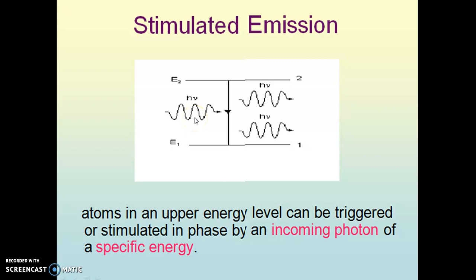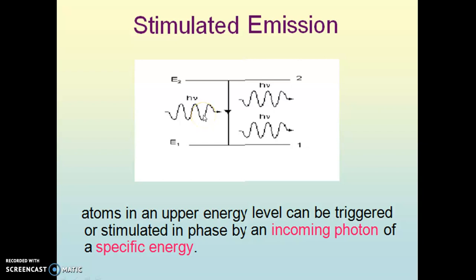So here again we need to supply external light energy, or a photon of energy h nu, which is equal to the difference E2 minus E1. So here we are doing the downward transition in the presence of this incident photon. This photon is said to be the incident photon, supplied externally.